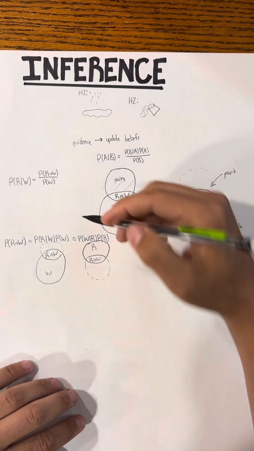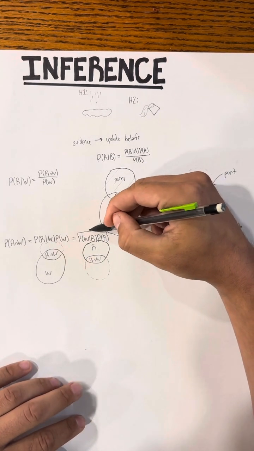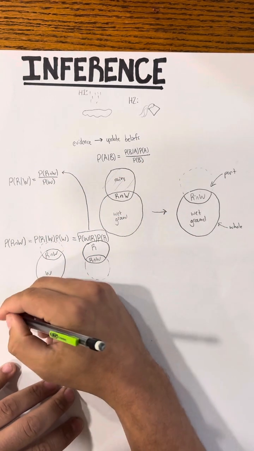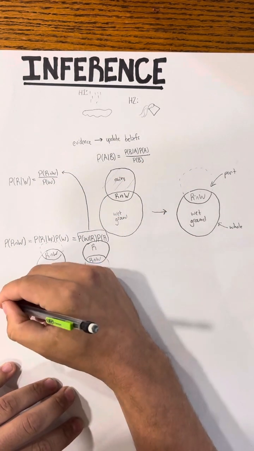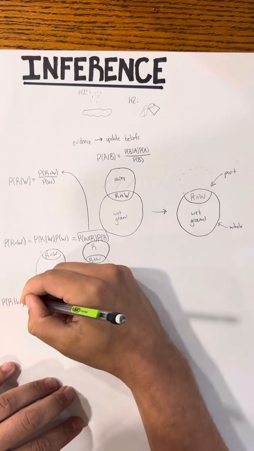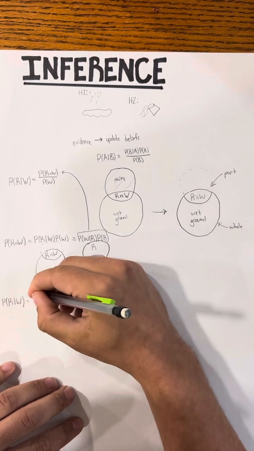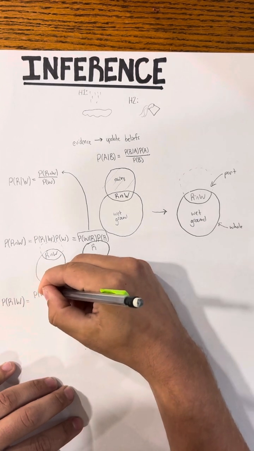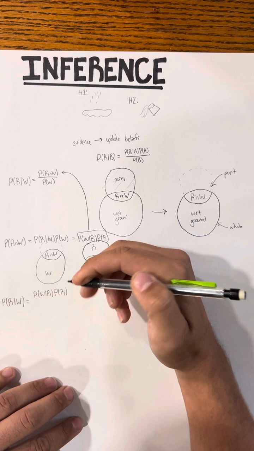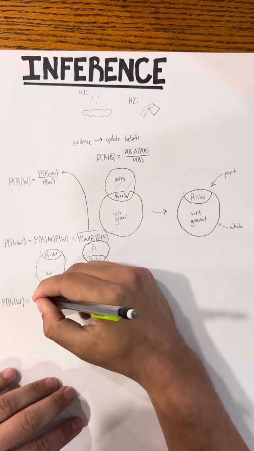And what we're going to do is take this expression and plug it in for the joint. And what we now have is the probability that it rained given it's wet, which is what we're really after. All that is equal to is the probability that it's wet given it rained times the probability that it rained, and then we can't forget our denominator up here.